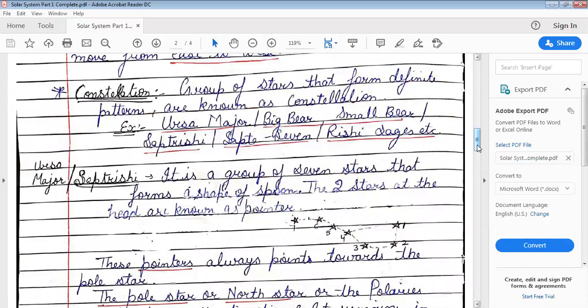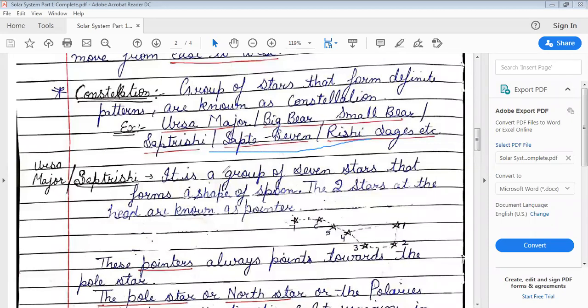Let me continue with the constellation. A group of stars forms a pattern in the sky, and these are known as constellations. These patterns have their own names, as you can see in the examples of constellations: Ursa Major, Big Bear, Small Bear, Saptarishi, and Seven Rishi sages, etc. All are written here.